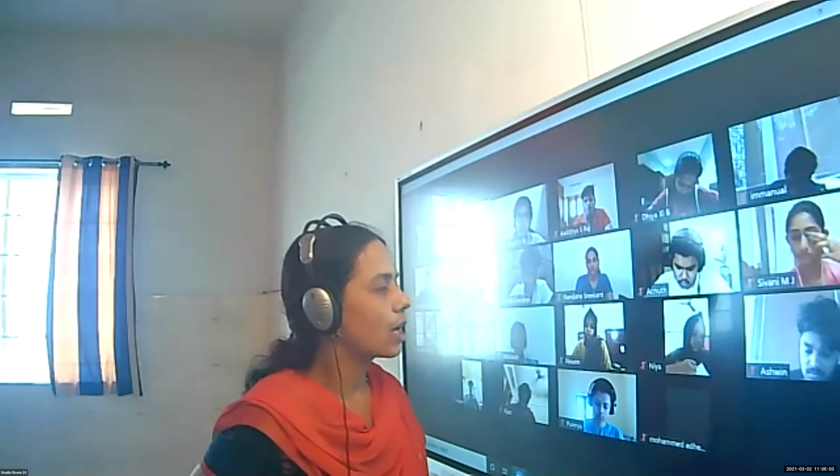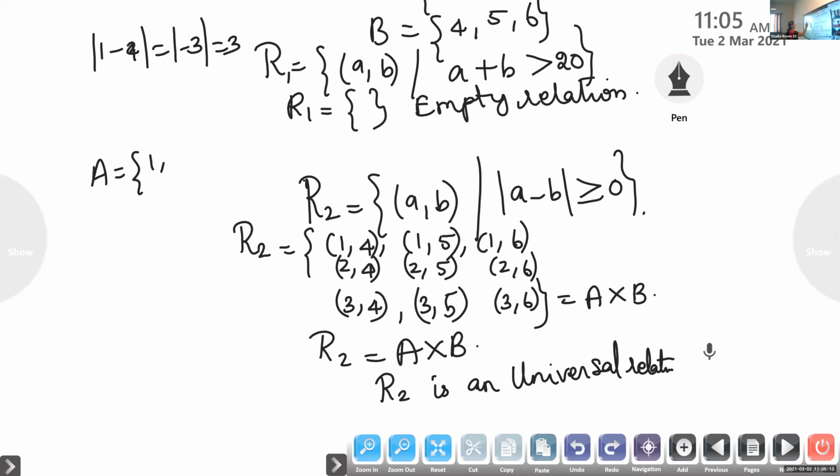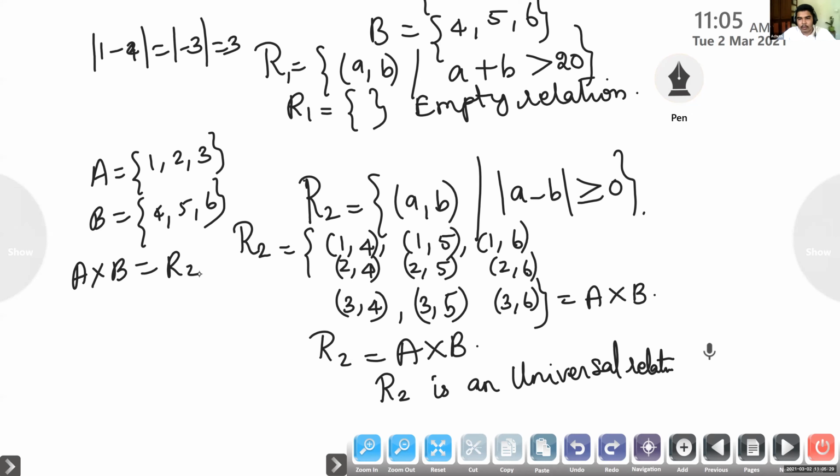Now look at the elements of R2. Which elements are you getting in R2? What about the set A? In set A, which elements do you have? 1, 2, 3. If you take the set B, you have 4, 5, 6. So, look at A cross B. Will A cross B be equal to R2? Yes, isn't it? So these two sets are equal to the whole set, the full set. So, we call this a universal relation. Is it okay?